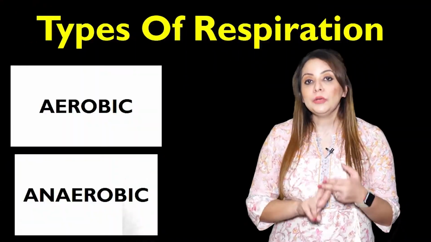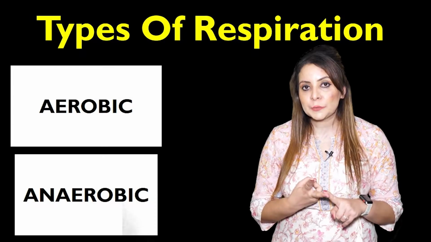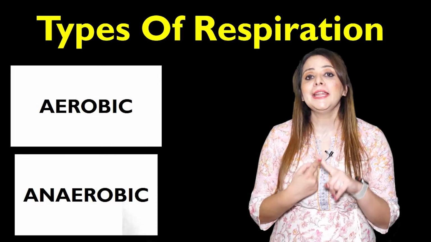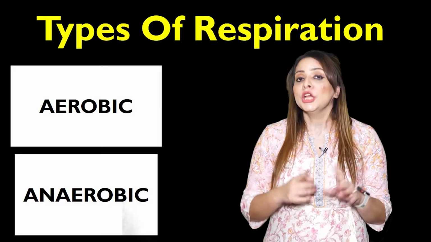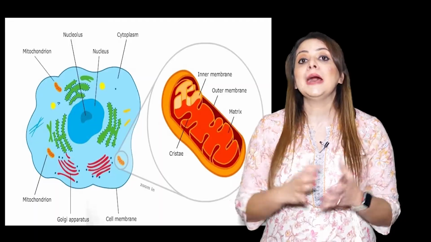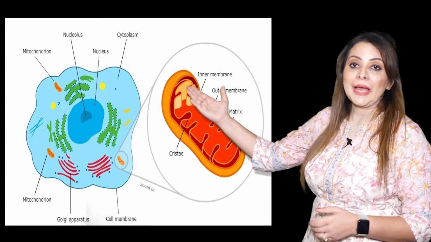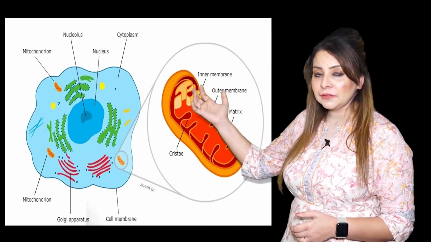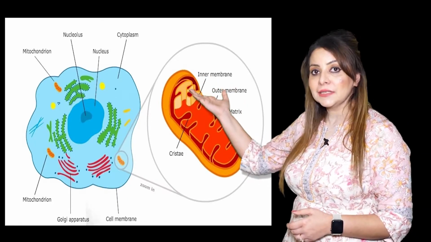So now we are going to stress on the types of respiration. Broadly we can classify respiration into 2 categories. One is the aerobic respiration, and the other is the anaerobic respiration, right? So let's start with the first thing, that is the aerobic respiration. But before we start with the aerobic respiration, I want you to recall the cell. So just look at this picture. I think you can recognize that it is a cell.